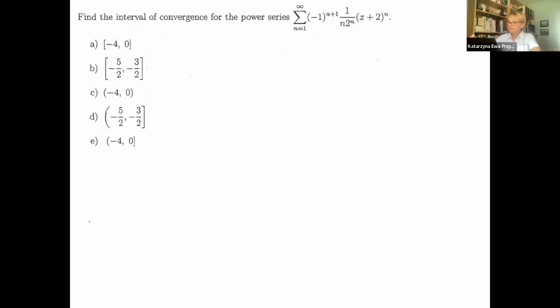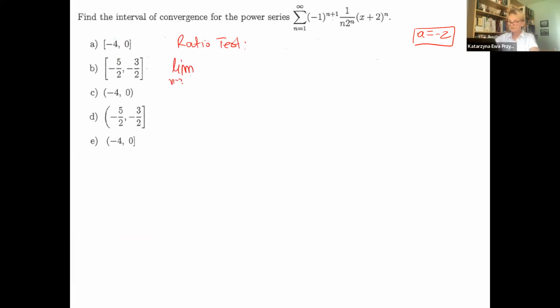I'm just asking to check, because it's helpful sometimes, and we may sometimes eliminate some of the options right away. But I think all of the provided intervals have center -2. The radius is different, but the center is -2, okay? Then the same thing. Let's start with the ratio test.